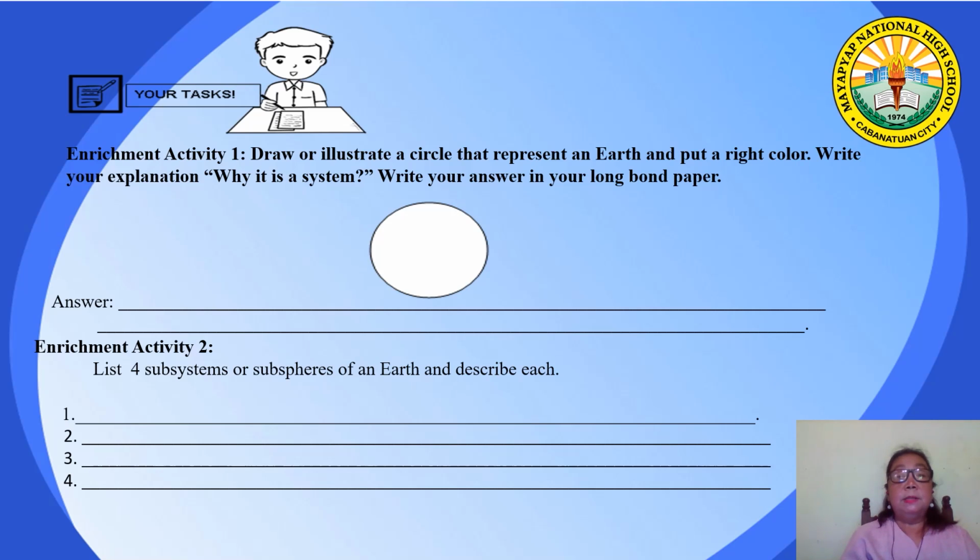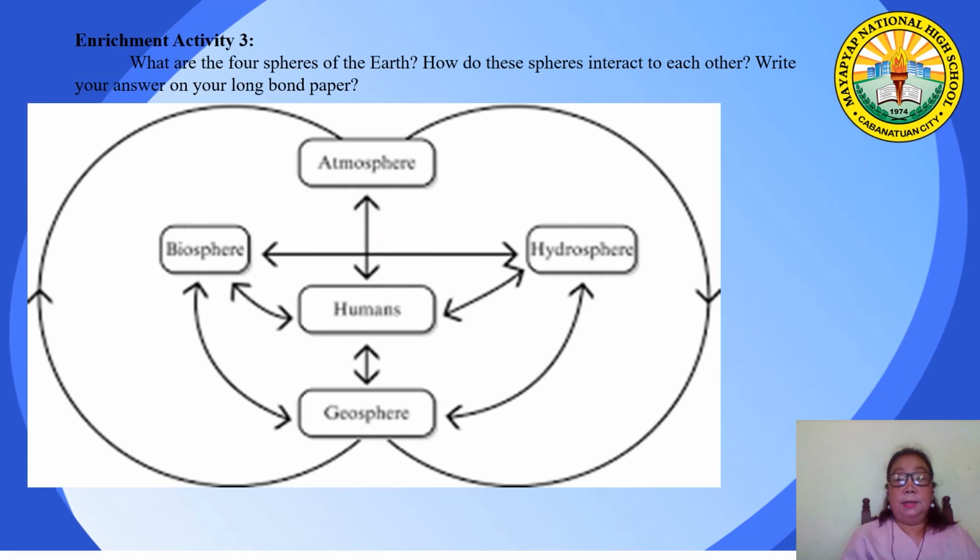For your activity number 2, list four sub-levels or sub-spheres of the Earth. So you are going to write the four subsystems and also describe them. For your activity number 3, you answer: what are the four spheres of the Earth? How do these spheres interact with each other? Write your answer on your long bond paper.